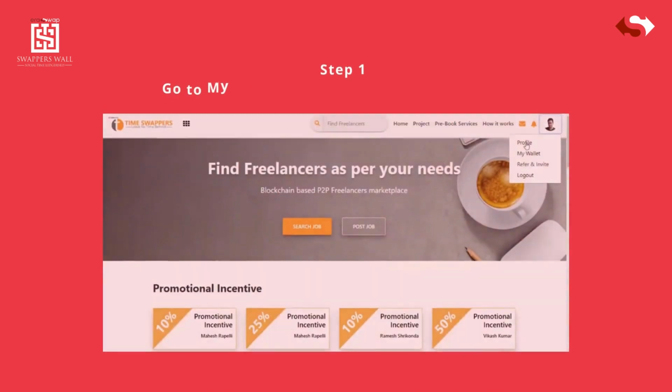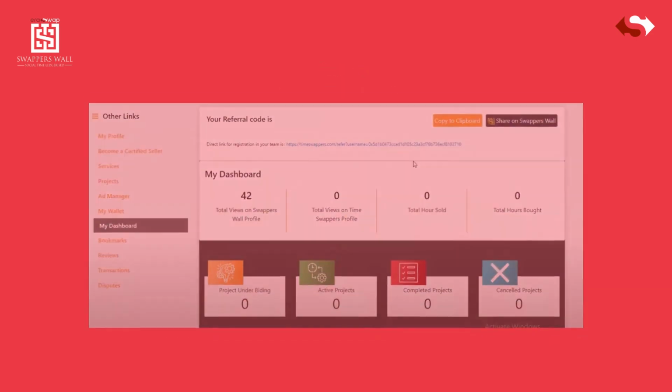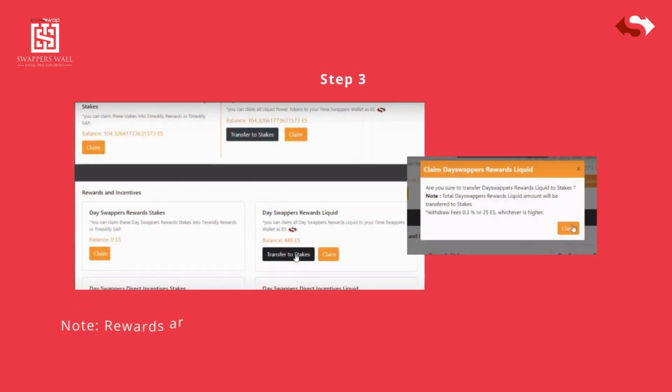SwappersWall wallet. Step 1, go to My Profile on SwappersWall website. Step 2, go to Dashboard. Step 3, click on Transfer Stakes and click on Claim.